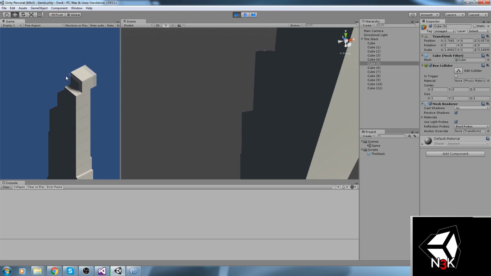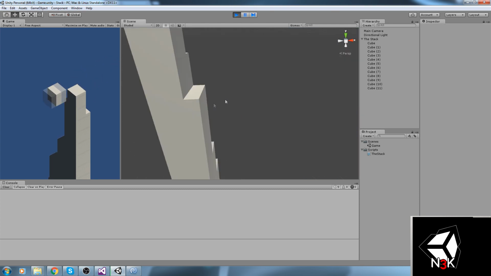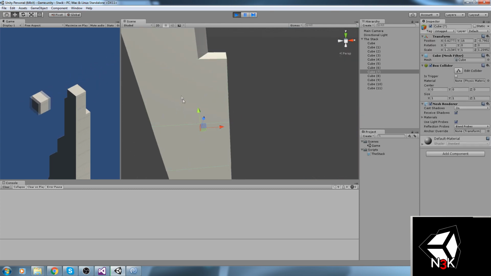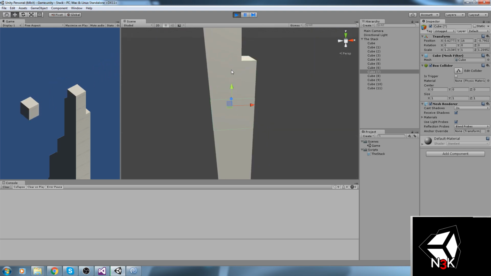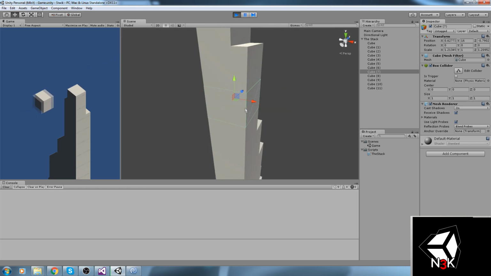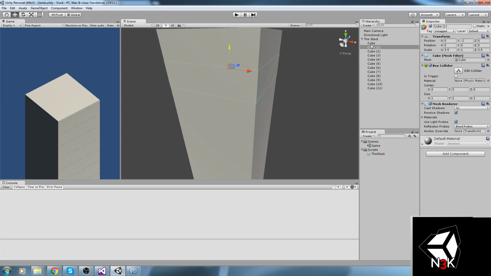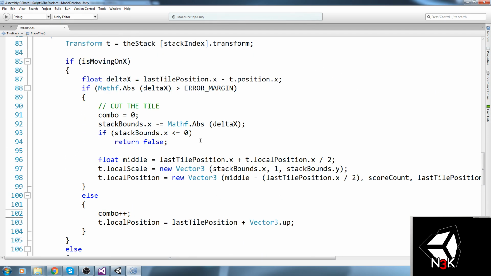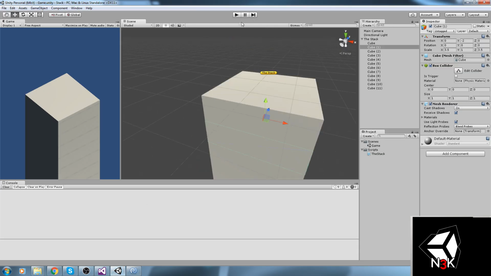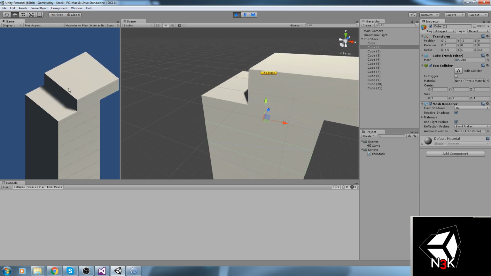Okay, so we're just gonna assume that this works because it does. I'm pretty sure of it. Because we don't have any imperfection in between this one, and that's only normal because we set it to the same position as the one below that, and it never changed size. So basically, it can't be wrong. We set it at the same position, but we do plus 1 in y, so it actually goes up instead. And that works, so yeah, okay, right. Good.